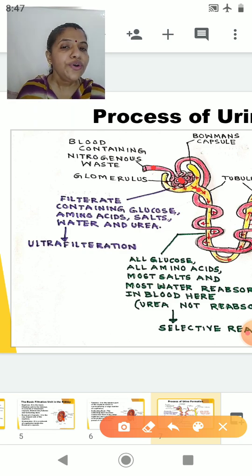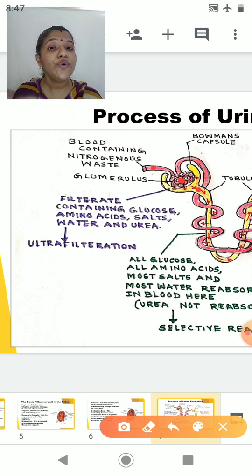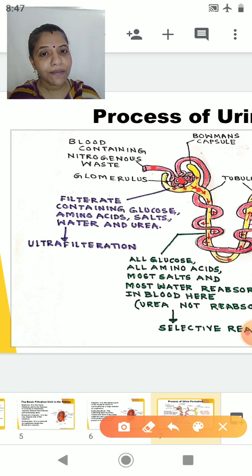Now, don't you feel that the filtrate is containing some important substances like glucose and water? Can our body afford to throw away glucose and water? No. So here the problem is that the filtrate is containing wanted and unwanted substances. Let the blood get filtered. Now we will see what we will do with those wanted substances.